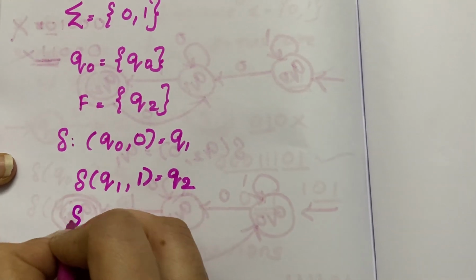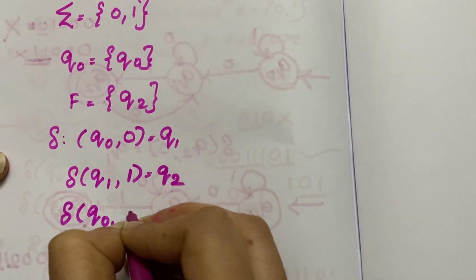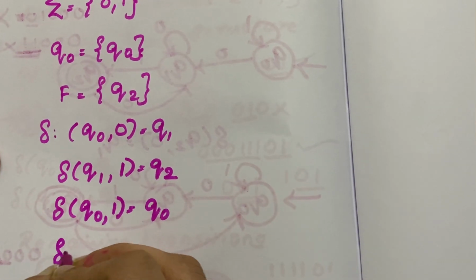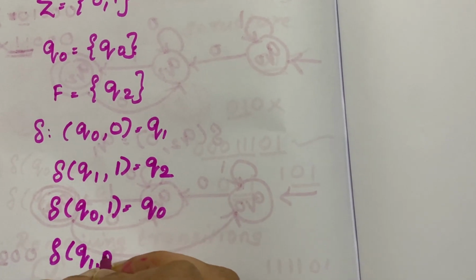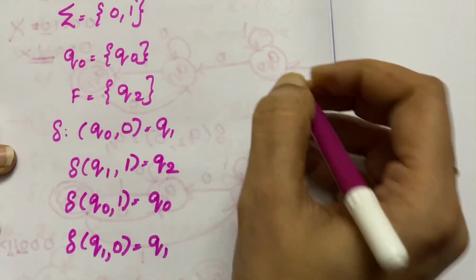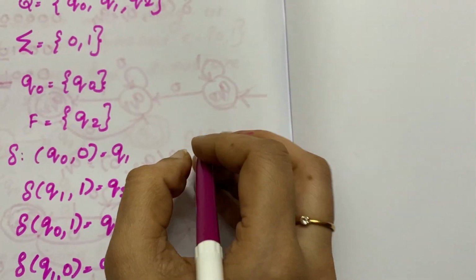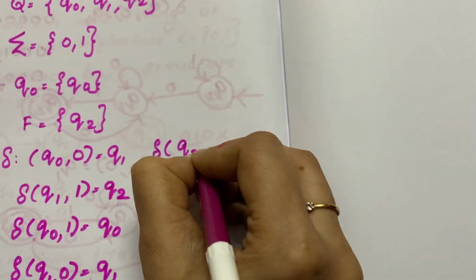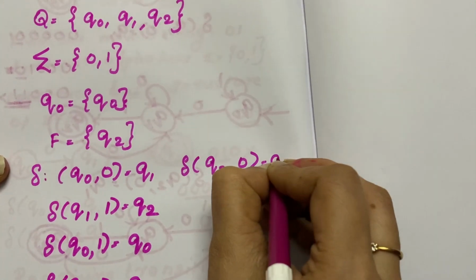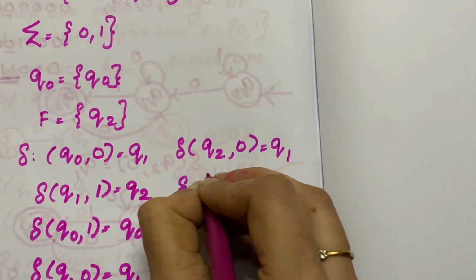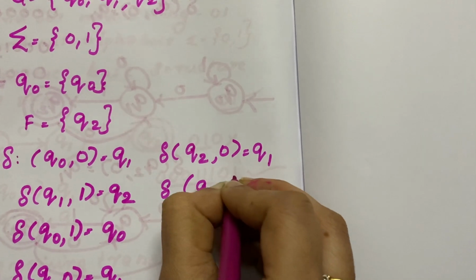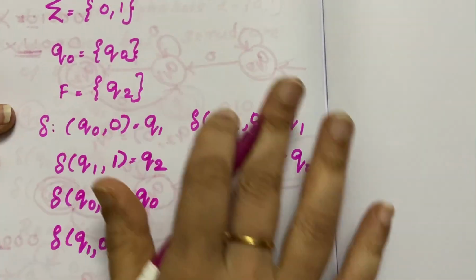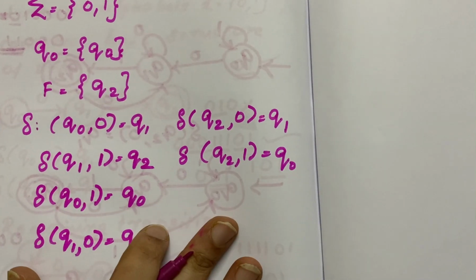Okay. Next, Q0 on accepting 1, it is in Q0 itself. Then Q1 on accepting 0, it's going to Q1. Next is Q2 on accepting 0, it's going to Q1. Q2 on accepting 1, it is going to Q0. So these are the transition functions which you are having.